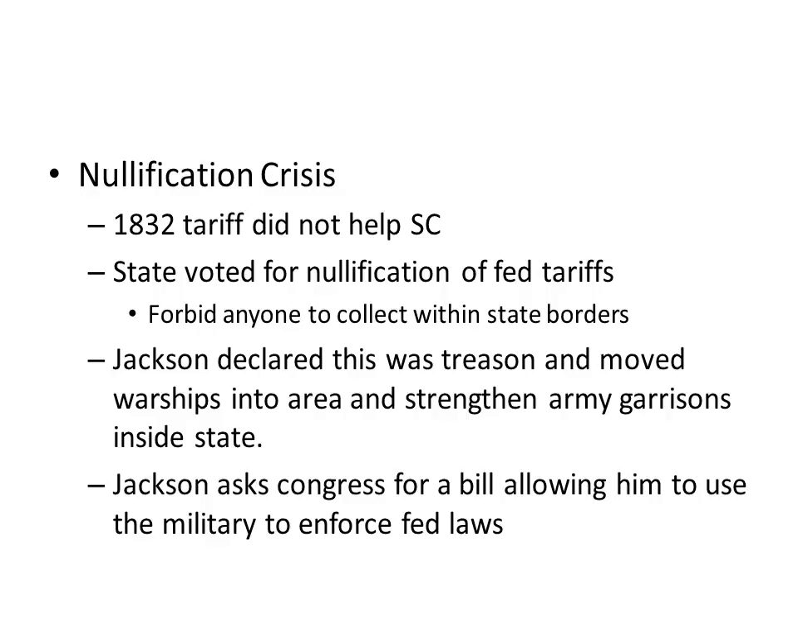Now, the nullification crisis itself emerges in 1832 when a new tariff comes through that's not going to help South Carolina. And drawing on Calhoun's theory, the state of South Carolina is going to vote to nullify federal tariffs and forbid anyone to collect those taxes within their state borders. Andrew Jackson declares this is treason and moves warships into the area and strengthens army garrisons inside the state. Andrew Jackson also asked Congress for a bill allowing him to use military force to enforce these laws. In other words, Andrew Jackson wants to place the state of South Carolina under military government.